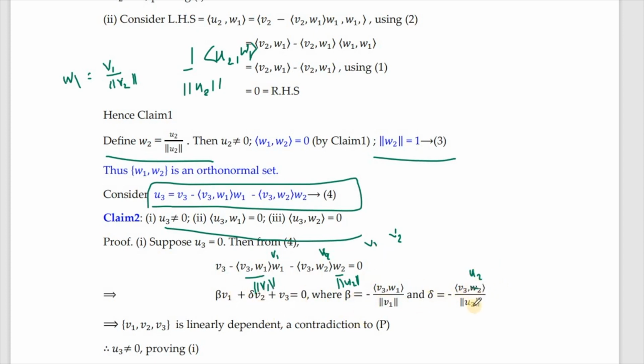So this is not correct. You will have some more terms, and similarly this is also not correct. You will have some more terms, but nothing needs to be written explicitly. So you can just say that on simplification you will have beta V1 plus some other delta V2 plus V3. Such terms will be present.